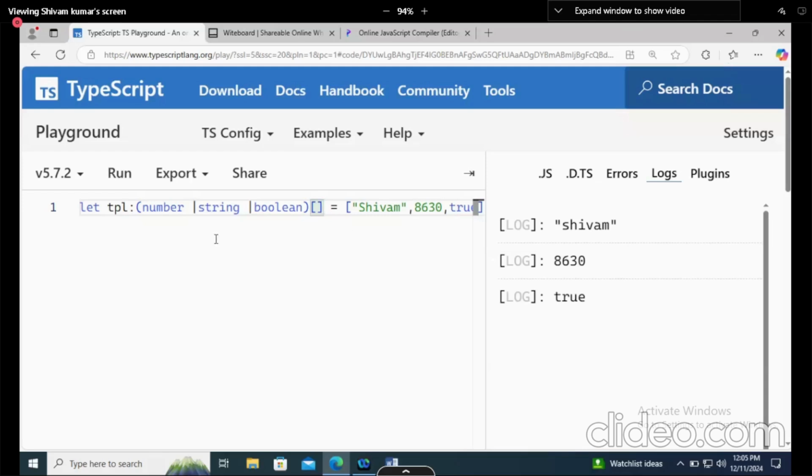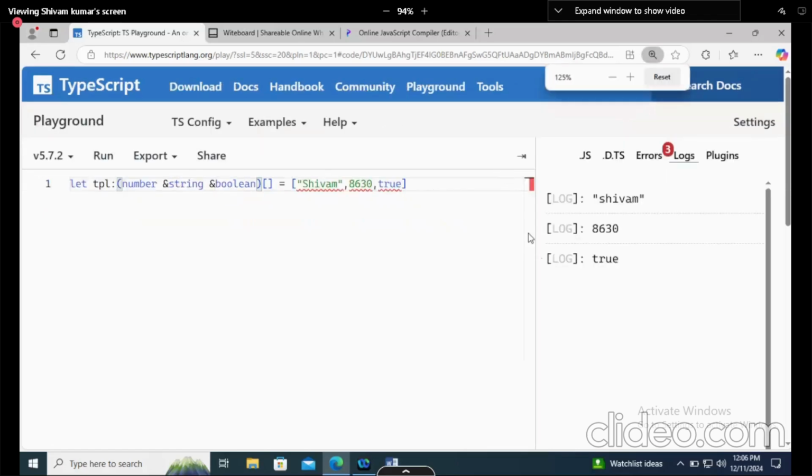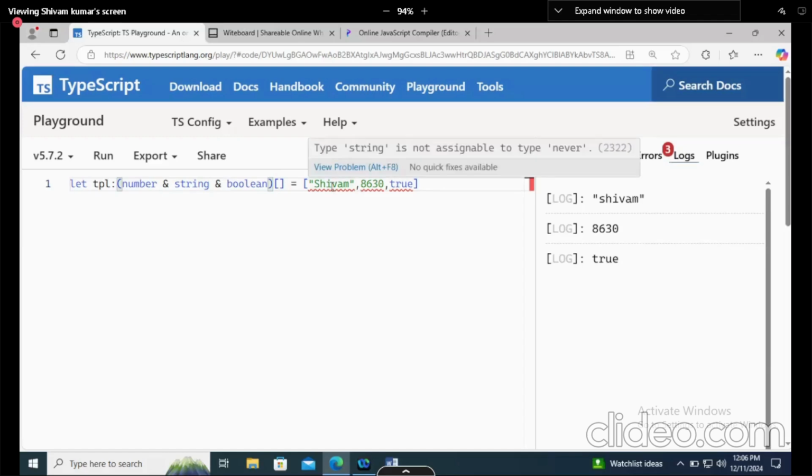Now, I am casting these, and now we are getting an error here. I am trying to create an intersection and I am giving equal values, but there is an error. Why is there an error? The error says that string is not assignable to type never. Once you create an array of intersection, it says never.